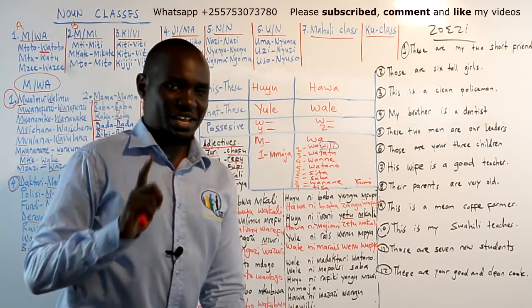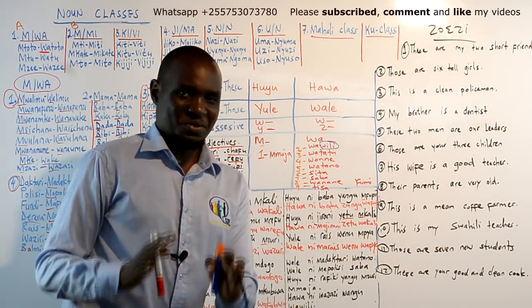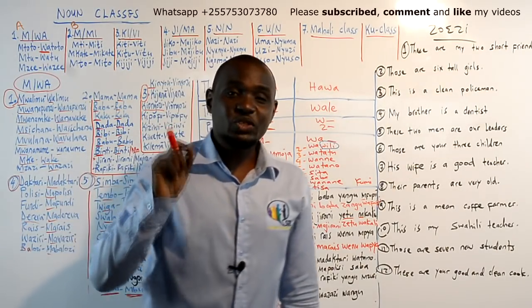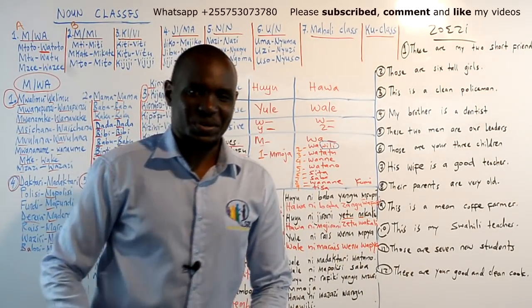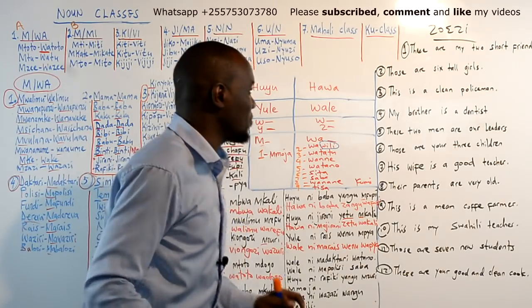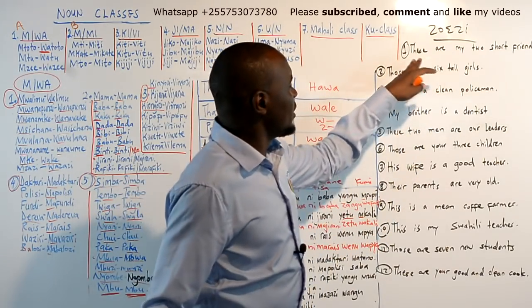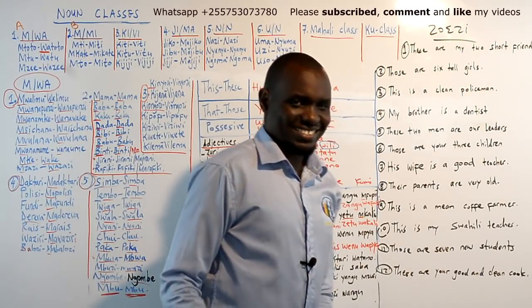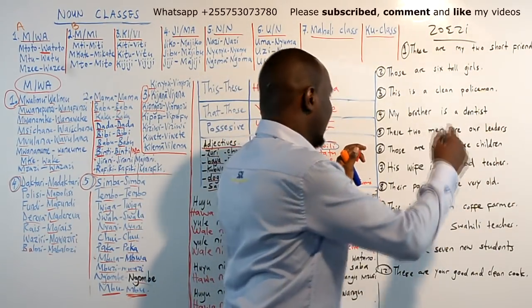Zoezi moja kwa ajili yako. You remember, did you watch the uses of kwa? Nina zoezi moja kwa ajili yako. I have one exercise for you. Number 1. These are my 2 short friends. How do you say that in Swahili? It will be